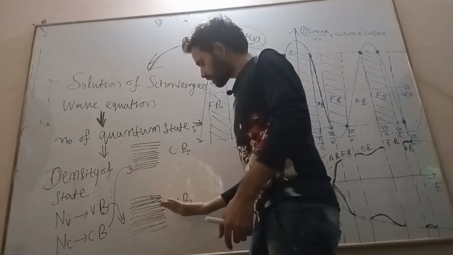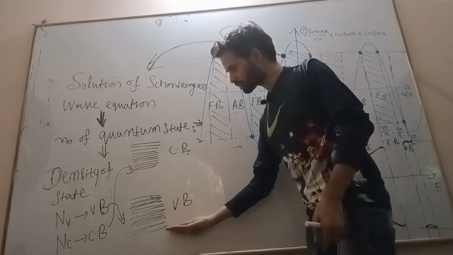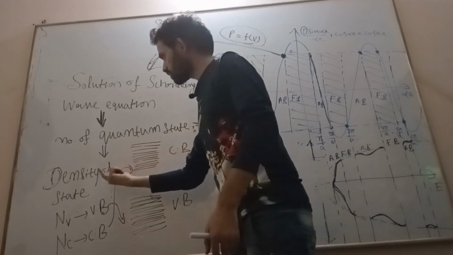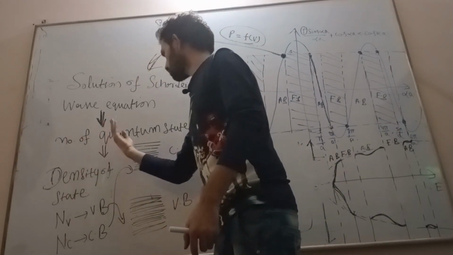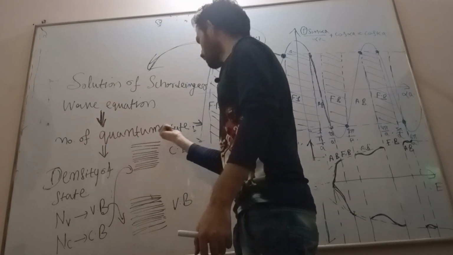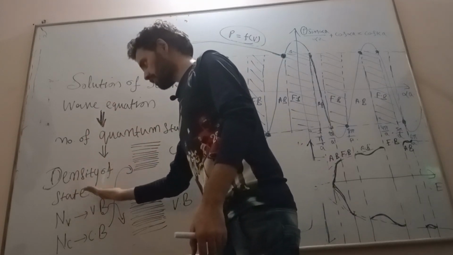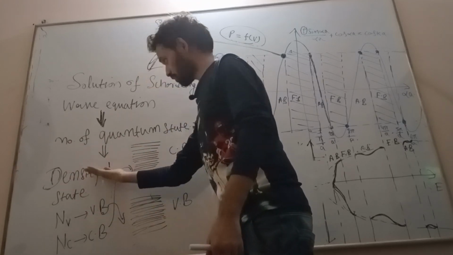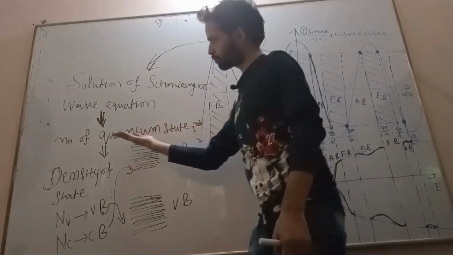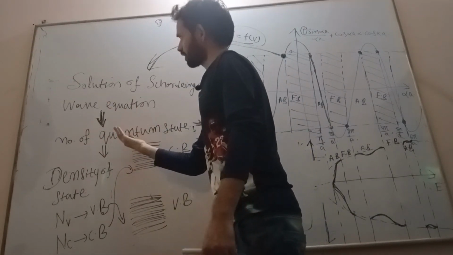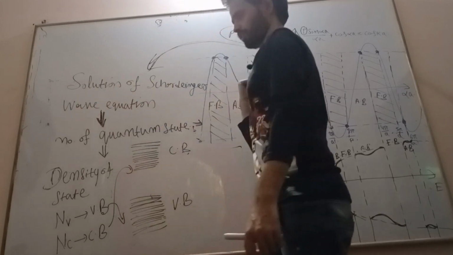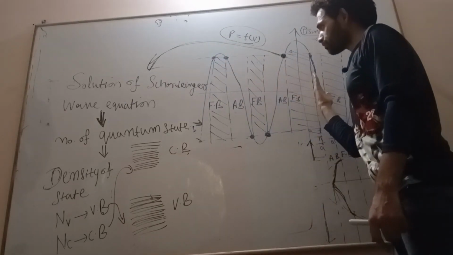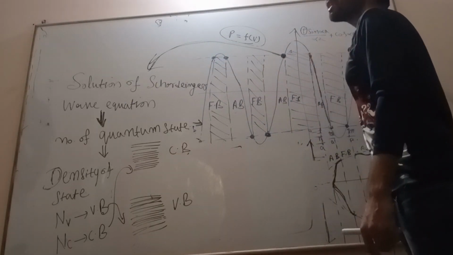The density of states in the valence band or in the conduction band, where is it coming from? The density of states is representing the number of quantum states. The number of quantum states comes from the solution of the Schrödinger wave equation, which we have modeled by the Kronig-Penney model equation.